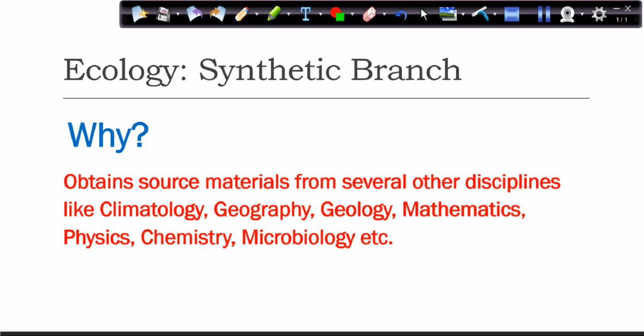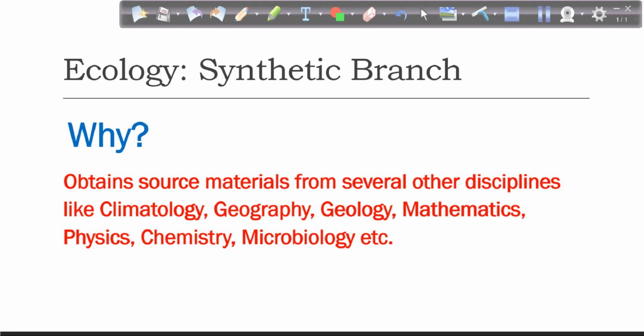Now we say ecology is a synthetic branch. Why do we say it's synthetic? It's not a natural branch like botany or zoology. It's a synthetic branch. Synthetic means an amalgamation of a number of sciences. Ecology itself is a science that needs information from many different sciences, like climatology. When you have to explain rainfall, temperature, humidity, you need climatology.